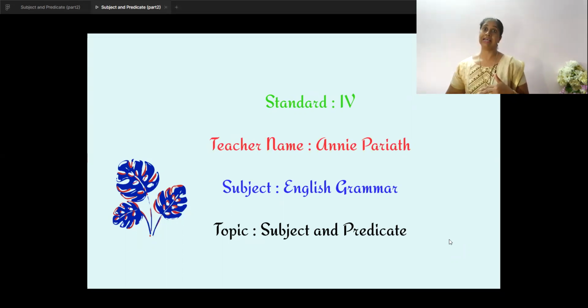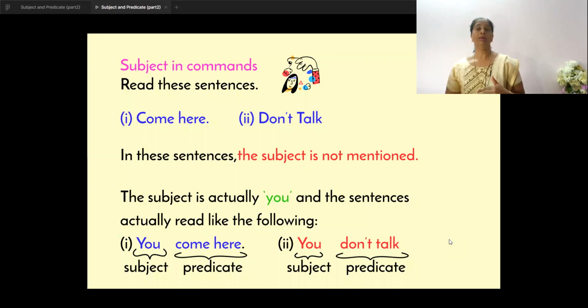In today's lesson, we will learn how to identify the subject in the command sentence and in the question sentence. So, have a look at the slide. Subject in the commands. We have learned a sentence has two parts, subject and the predicate.